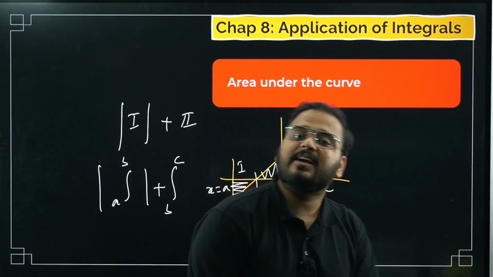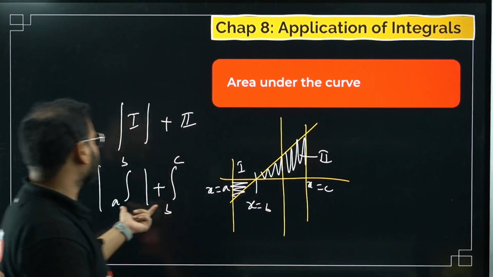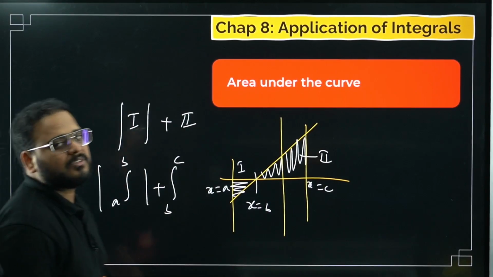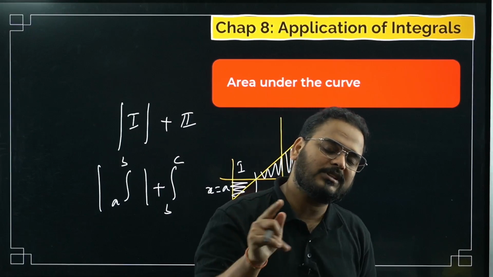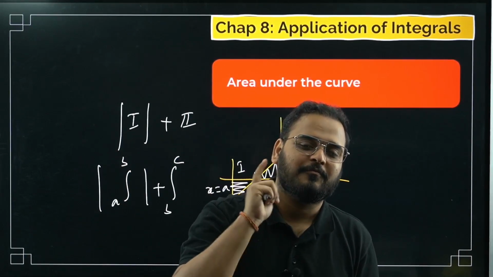Do you need modulus in the second case? No, sir, it's already positive, right? The area is positive. We don't need the modulus. For the first case, we need the modulus. That's why I've taken the mod here. Clear? So this is the only thing you have to make sure you have got right. If you know this, it means your question is going to be correct for sure, without a mistake.